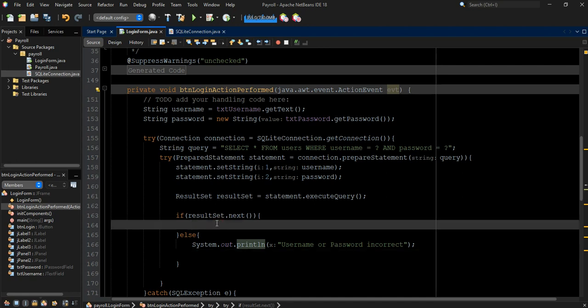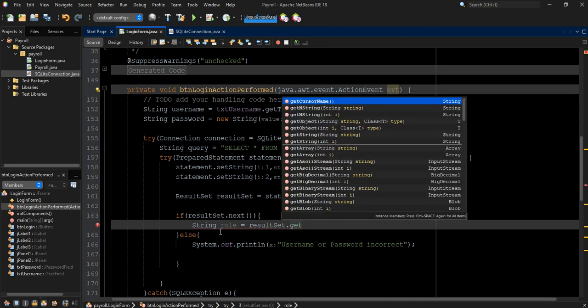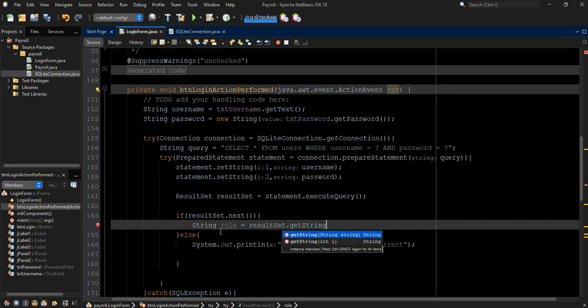So if we get the result, now we are going to check to see the role, whether it's admin or user. So for us to do that, let's get the role that we fetched inside this result. So let's say String role is equals to resultSet.getString, what string?